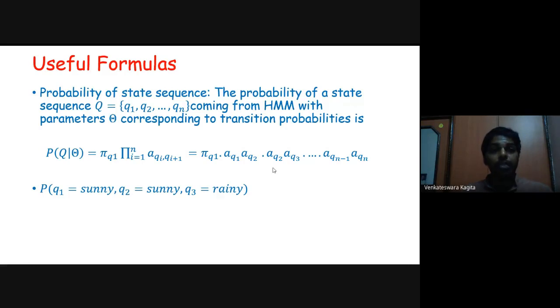So that is the probability of a particular state sequence. The example for this is the probability of Q1 equal to sunny, Q2 equal to sunny, and Q3 equal to rainy. To determine that, this is equivalent to the probability of Q1 equal to sunny, times the probability of Q2 equal to sunny given Q1 equal to sunny, times the probability of Q3 equal to rainy given Q2 equal to sunny. So that is how you determine this. This is the generalized formula.